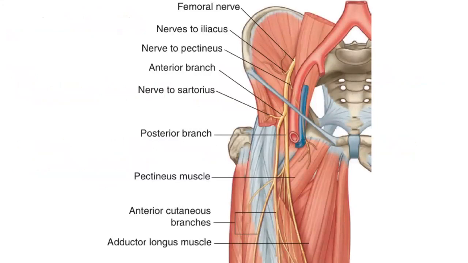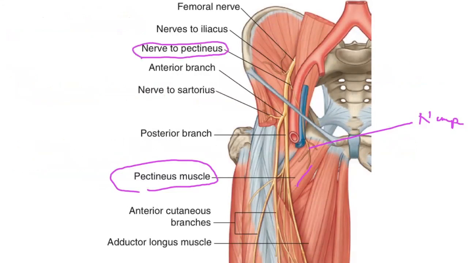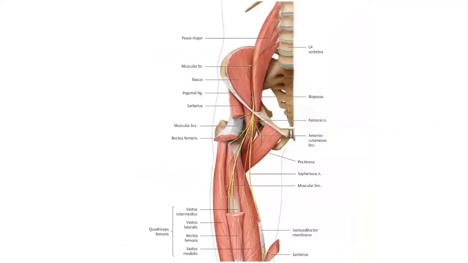You see, this one is the pectineus muscle. This is the branch. Now to pectineus, here it was given. And here it is also the nerve to iliacus.